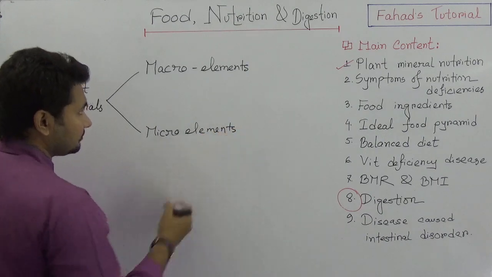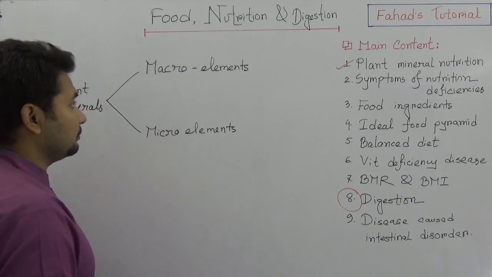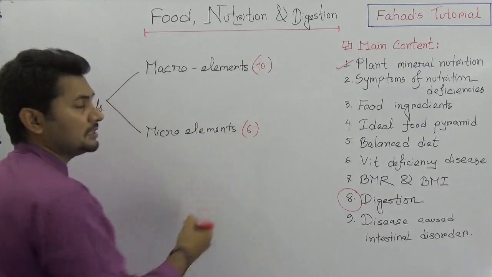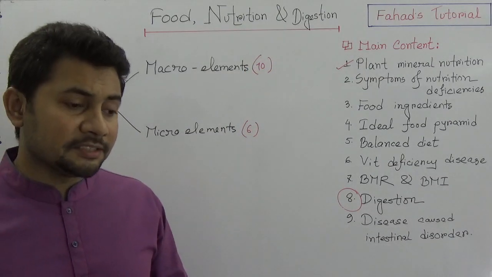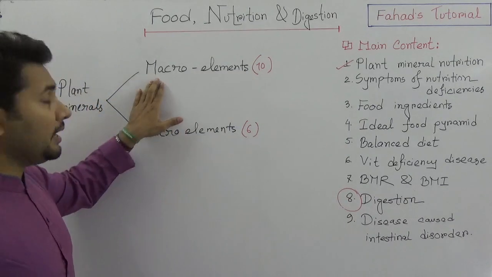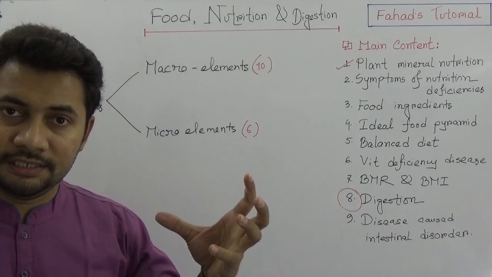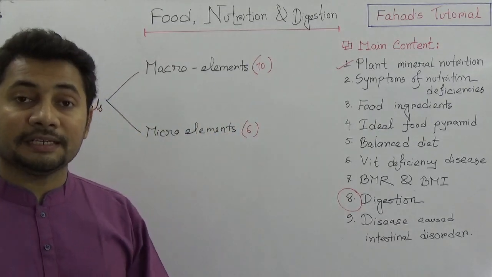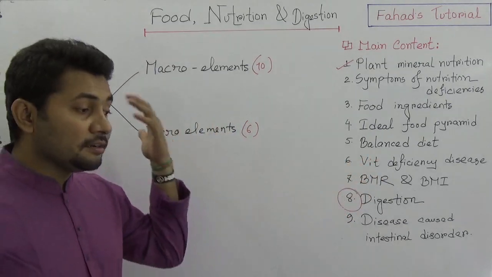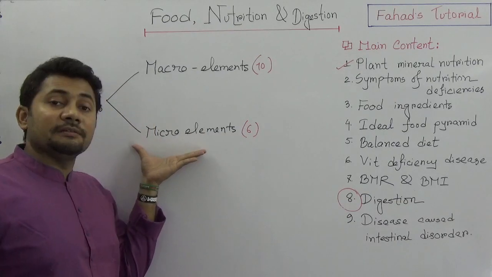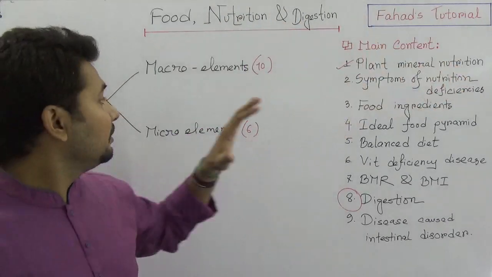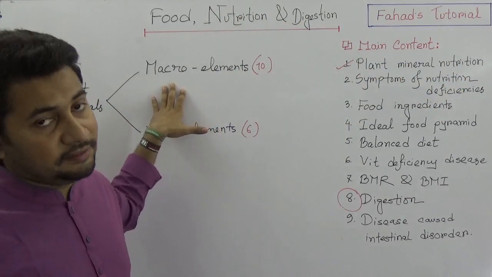Now think, 10 macro elements, what does it mean? And 6 micro elements, it means that based on necessity, these macro elements are highly required. The presence of these macro elements is highly required for plants' normal metabolism and normal functions. The micro elements are also required, but are not that much of a priority. But these 10 elements are definitely required.